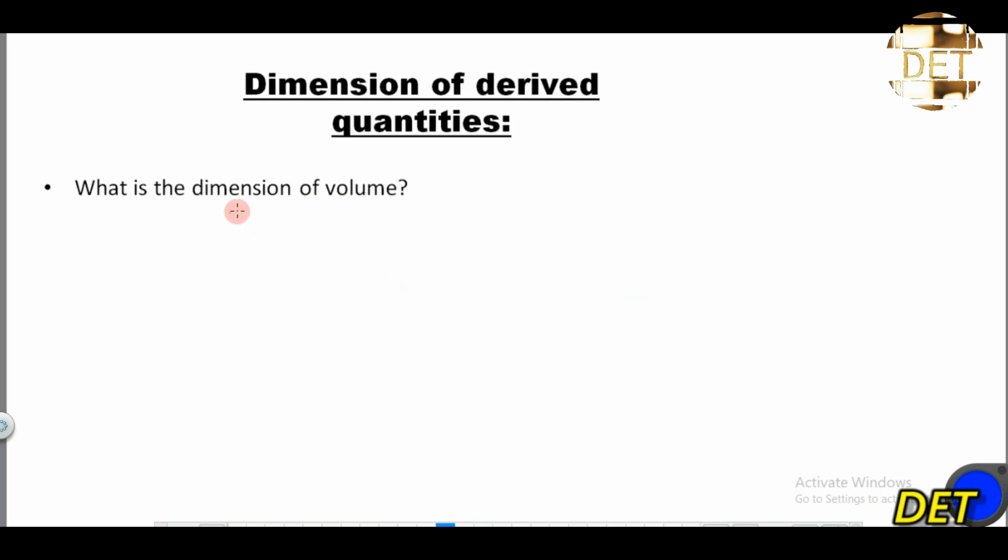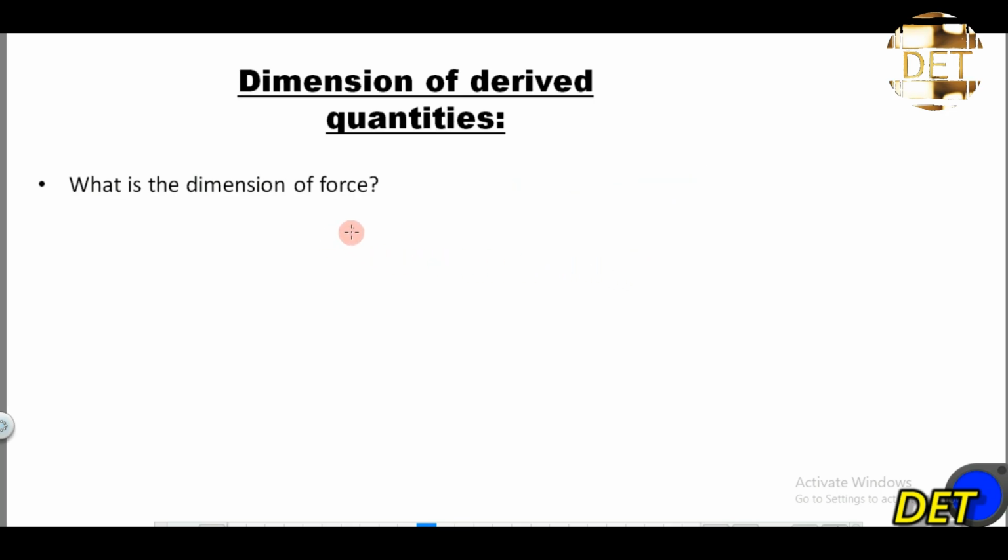Then what is the dimension of volume? So volume, let's say the volume of a cube, is equal to L times L times L. So the dimension for volume is equal to L times L times L, which will give us L raised to the power of 3, which is L cubed. This is the dimension for volume.